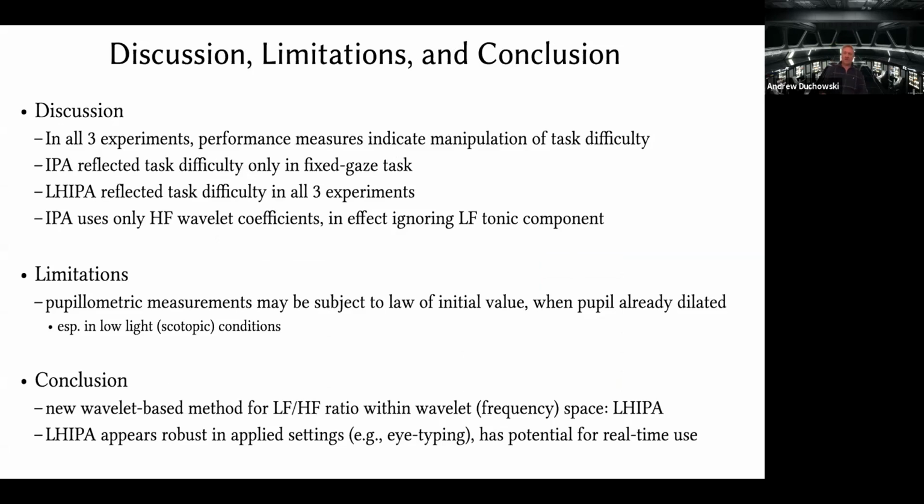So that's it. We've had 3 experiments. It looks like we have pretty good, robust results for LHIPA. The IPA, on the other hand, only used 1 wavelet coefficient band. It did not take into account the tonic-phasic ratio as the LHIPA does, and that is probably the reason why LHIPA is responding better in these 3 tasks, whereas the IPA only responded well in the original fixed gaze task. So it looks like it has pretty good potential for being a robust measure of cognitive load, as well as for potential real-time use. Thank you very much.